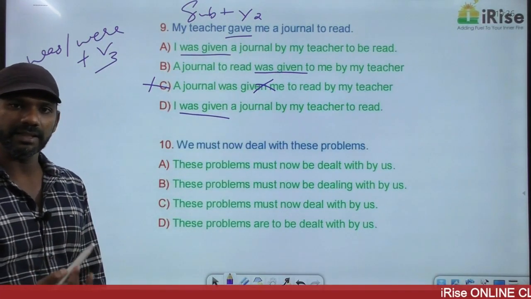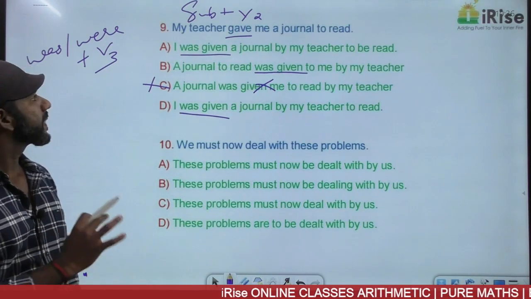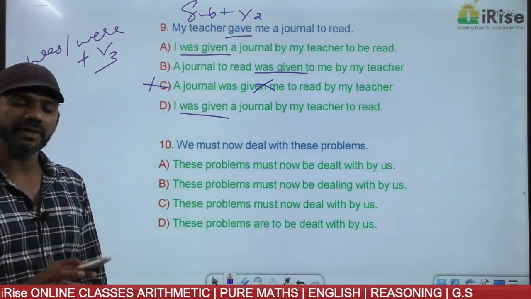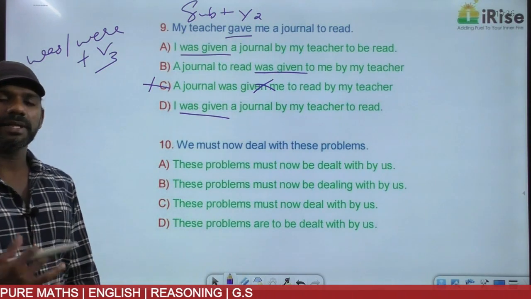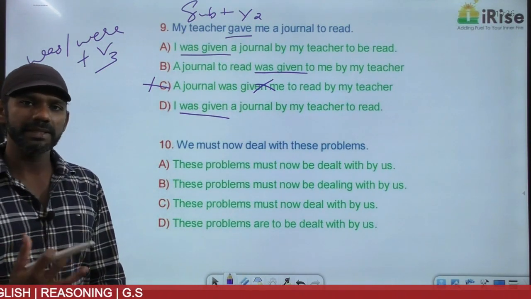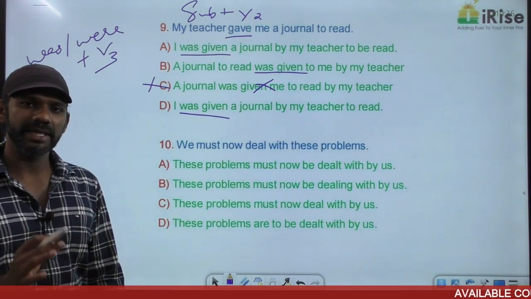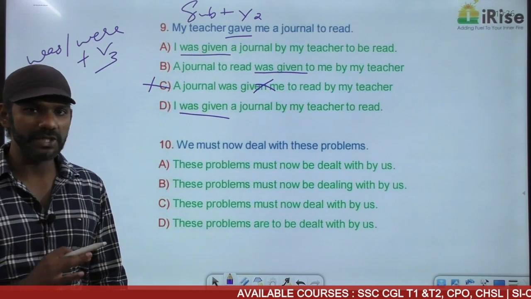A, B and D are in the correct structure. Now we should think about the meaning. The meaning should remain the same. My teacher gave me a journal to read. I have given you examples like this before in the rules part. Subject means a doer of an action. Object means a receiver of an action. A sentence in the active voice begins with a subject. A sentence in the passive voice begins with an object.